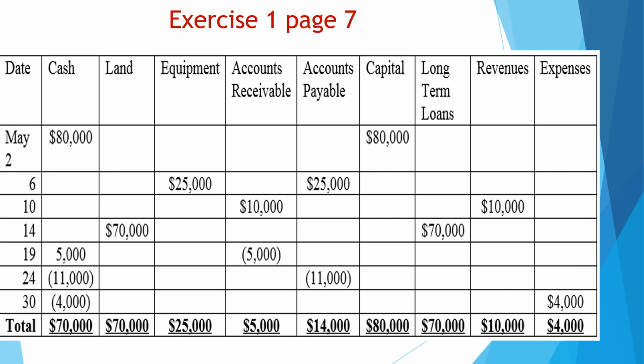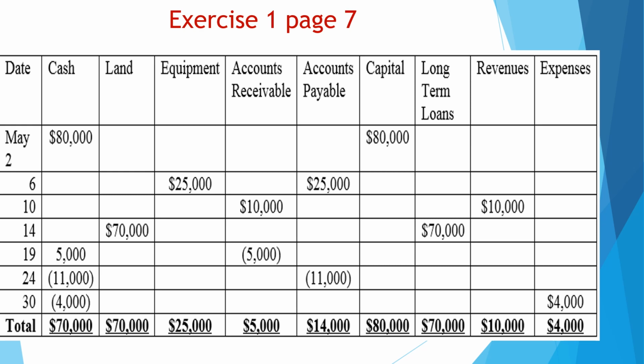May 14. Take a long-term loan for a land, 70. So here we buy a land for 70 and we take a long-term loan to buy this land. When we buy a land, the land increases by 70, and when we take the loan, our long-term loans increase by 70. So the two accounts affected here are land increased by 70 and long-term loans increased by 70 as well.